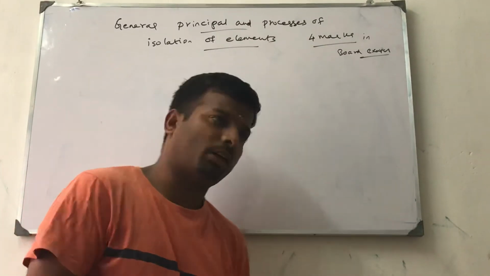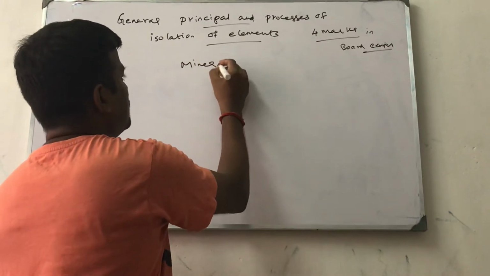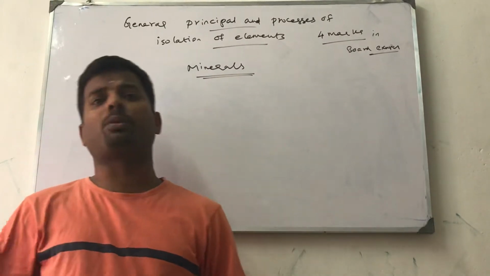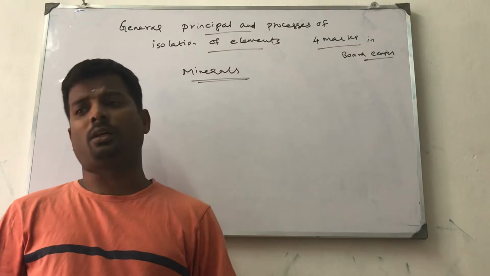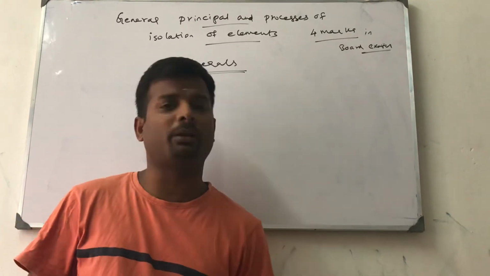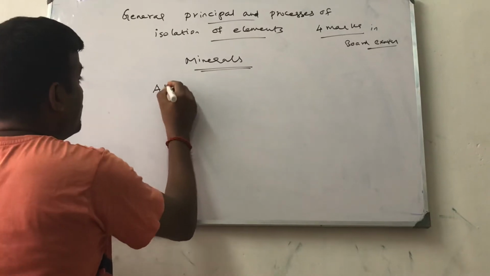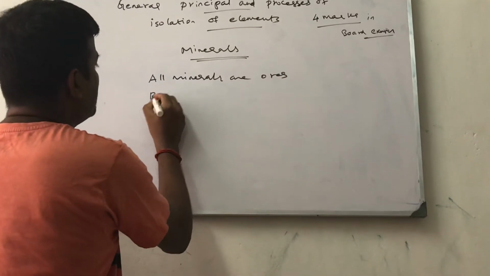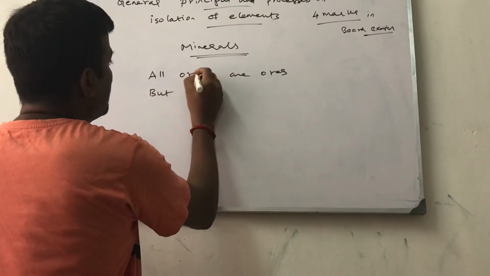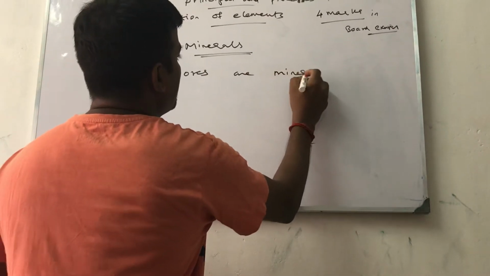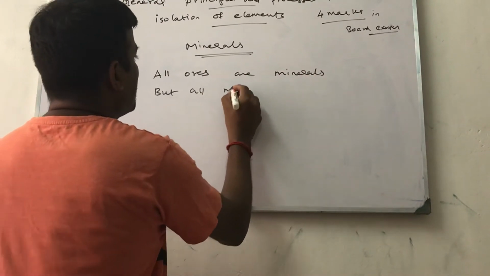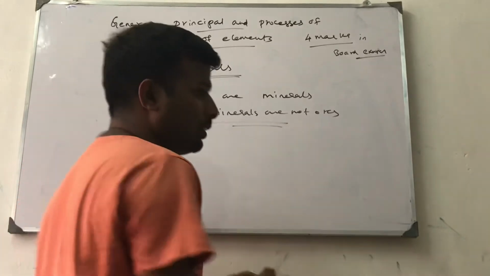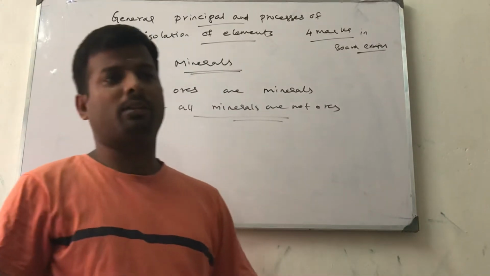Now I am going to tell what minerals are. Minerals are materials obtained from the earth which contain impurities. For example, petroleum is a mineral, coal is a mineral. All ores are minerals, but all minerals are not ores, because minerals constitute the materials extracted from the earth and from the sea.